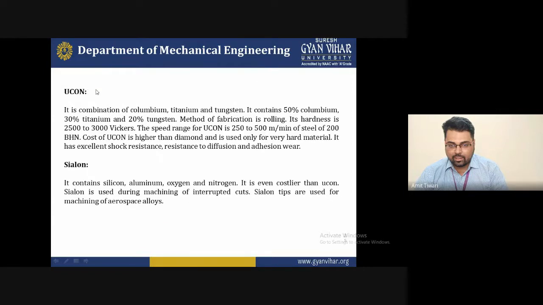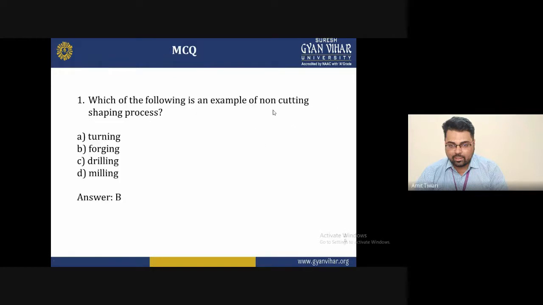These are also some materials you can use for a cell on are the contains in a you can is contain 50% of columbarium and 30% titanium, 20% tungsten. Method of fabrication is rolling. Basically, with the help of the rolling parameter, you can fabricate this type of material. And the salient point is these are all the materials we use as per the different applications.